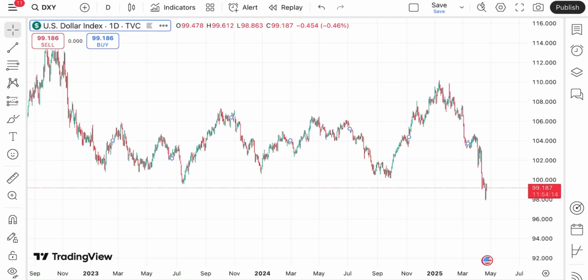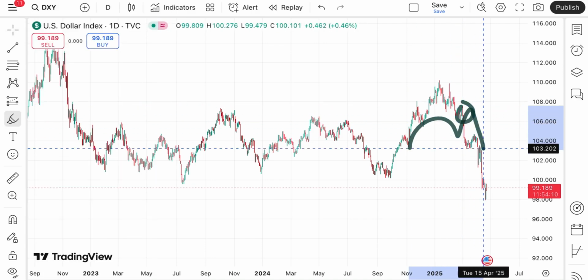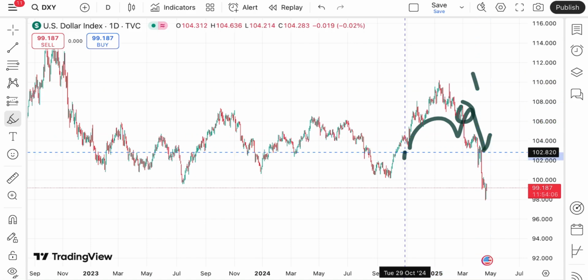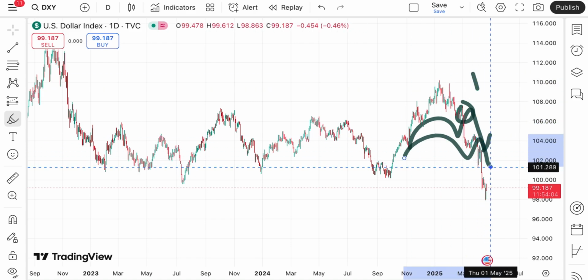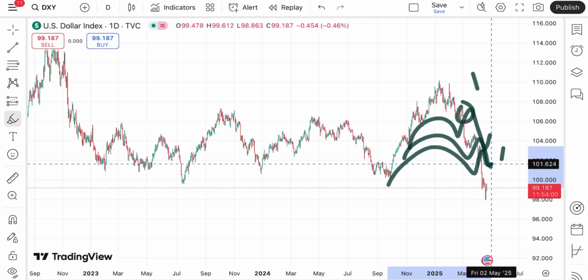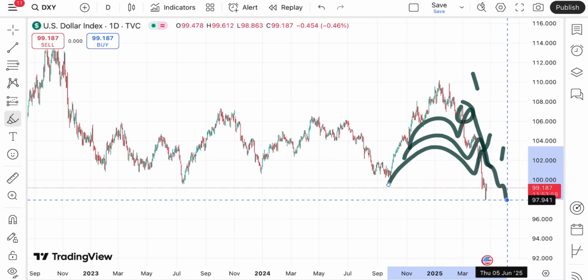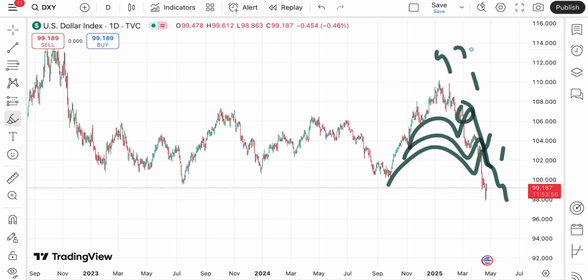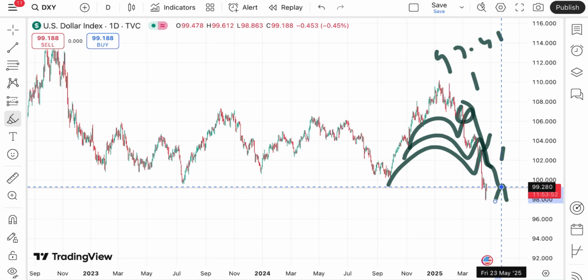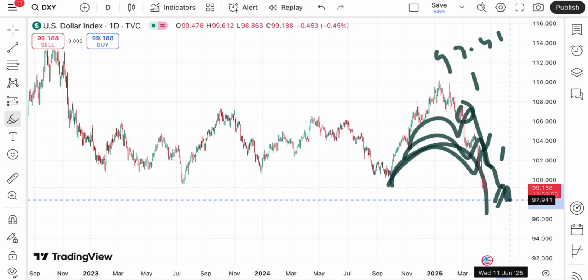This particular pattern is created at this level. At this particular level, we have seen a sharp fall, made a low of around 103, again made a high from 104.5, and this particular pattern is created. It went down towards 101 and then a further downfall. A similar pattern is going on, and it has made a low of around $97.41. After trying to go above this level, now again a similar pattern is being created.